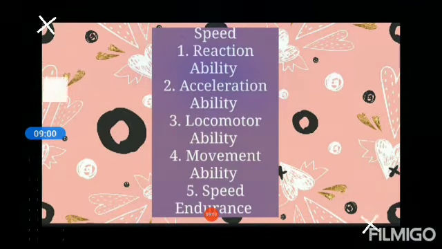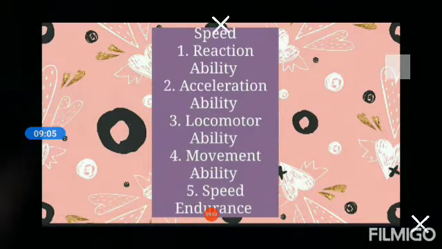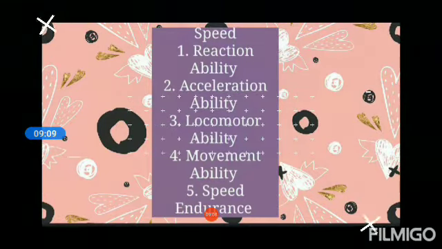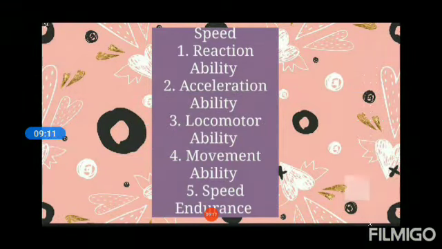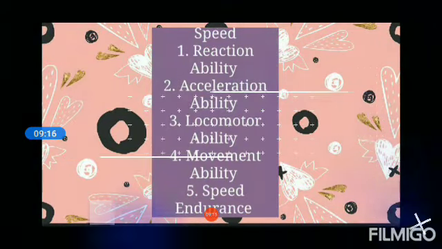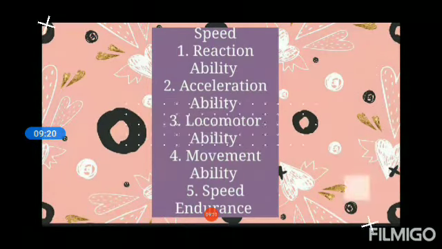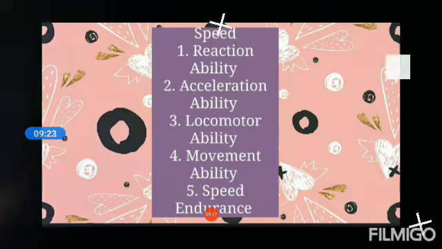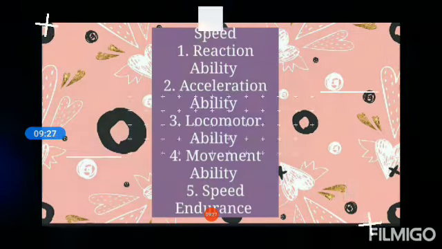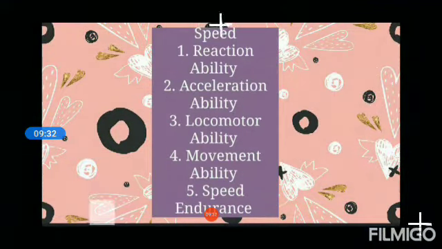Speed can be seen in different levels. That is reaction ability, acceleration ability, locomotor ability, movement ability, and speed endurance. Speed can be categorized into various types. First one is reaction ability. Reaction ability is the ability to react effectively and quickly to any action or signal.